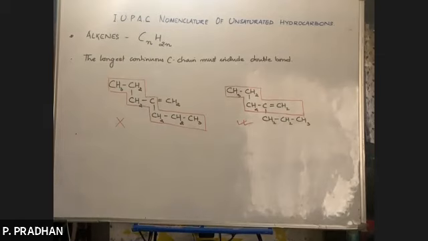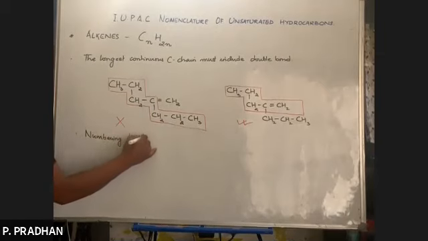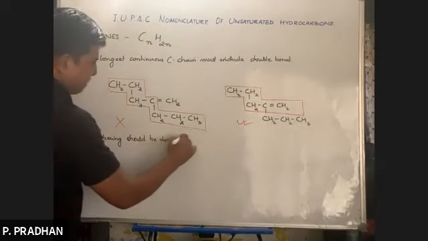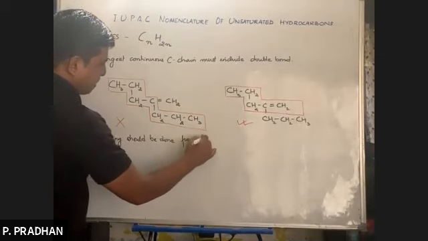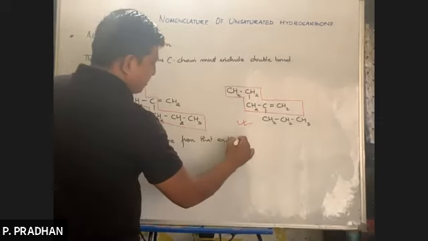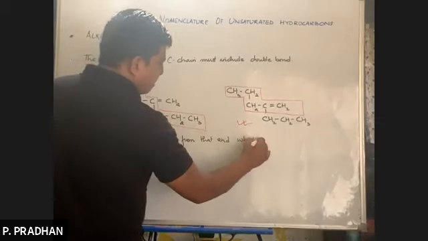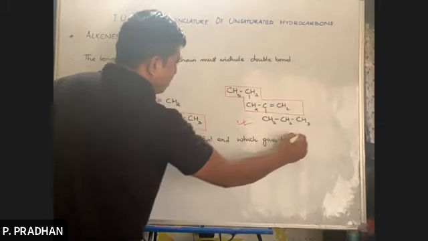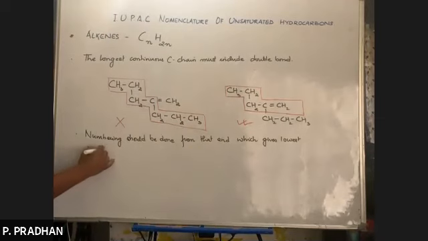Okay, so number two, again as discussed before, numbering should be done from that end which gives the lowest number to your double bond.